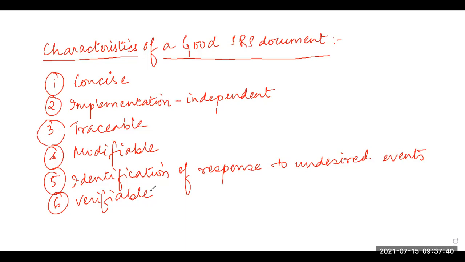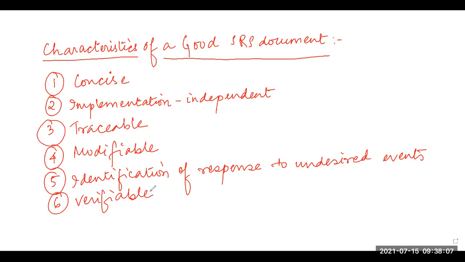But if I specify a requirement in vague terms, I cannot verify it. So the requirement that the system should be user friendly is a vague requirement. But the requirement that when the name of a book is entered, the software should display whether the book is available or has already been issued to some other person, is a verifiable requirement.